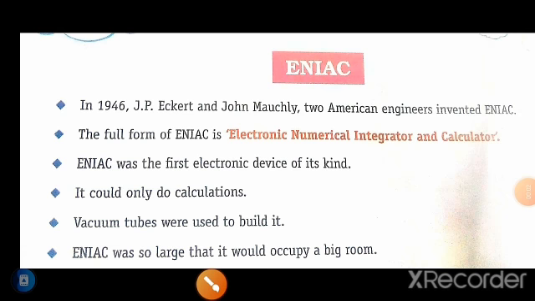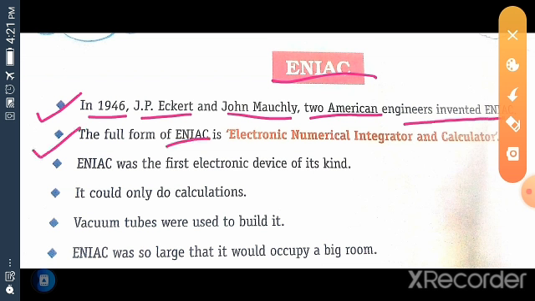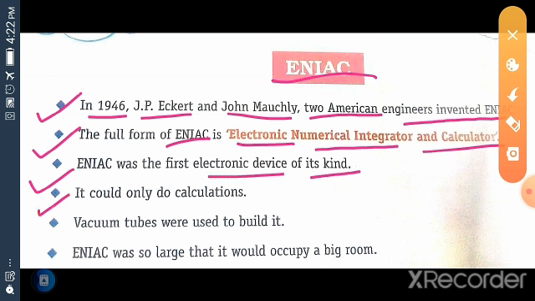Okay, now next topic, ENIAC. Okay, in 1946, J.P. Eckert and John Mauchly, two American engineers, invented ENIAC. The full form of ENIAC is Electronic Numerical Integrator and Calculator. ENIAC was the first electronic device of its kind. It could only do calculations. Vacuum tubes were used to build it. Next, ENIAC was so large that it would occupy a big room.